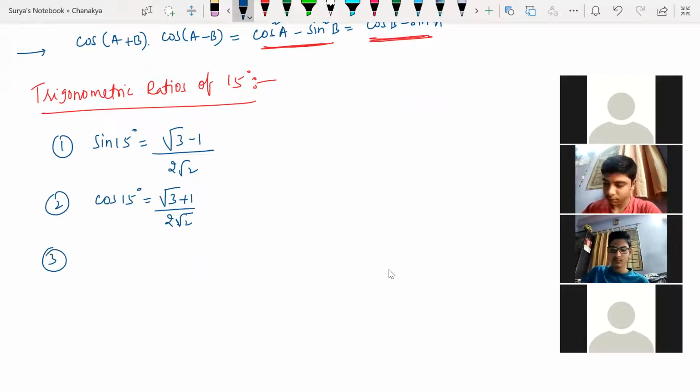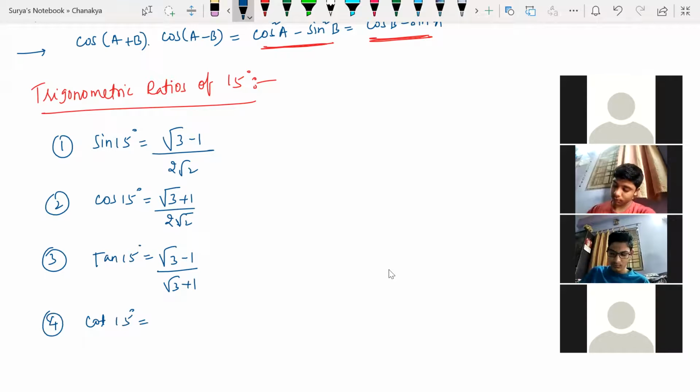So the third one is tan 15 degrees. Tan 15 is how much? Sin by cos. If you simplify this, you will get root 3 minus 1 divided by root 3 plus 1. Understood? So what is cot 15? Tell me. Aravind, Amrut, tell me. Amrut: Sir, root 3 plus 1 by root 3 minus 1. Yes, reciprocal of tan.